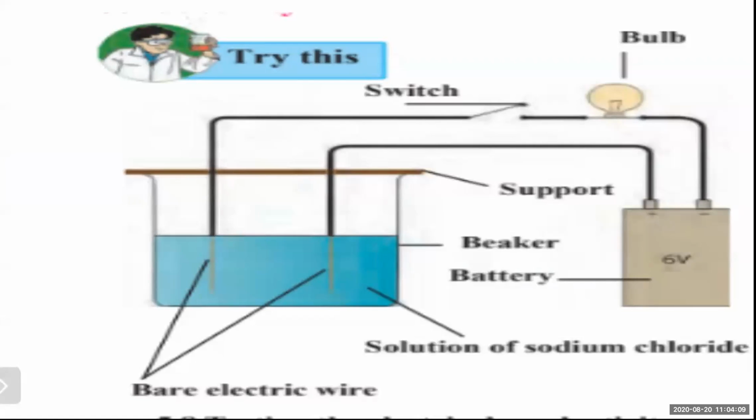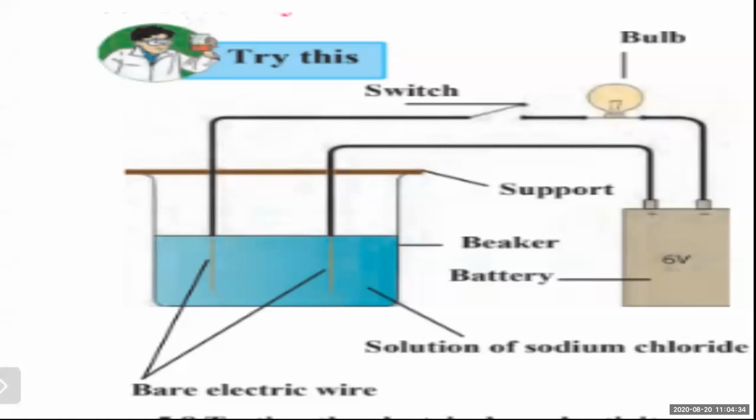Prepare the solution. How is this prepared then? Prepare a solution of 1 gram sodium chloride in 50 ml water. You have to take the water with the help of the measuring beaker, 50 ml, and just 1 gram of sodium chloride. Take 2 electrical wires, conducting wires. Connect one wire to the positive terminal of the battery, and you have to take a 6-volt battery.